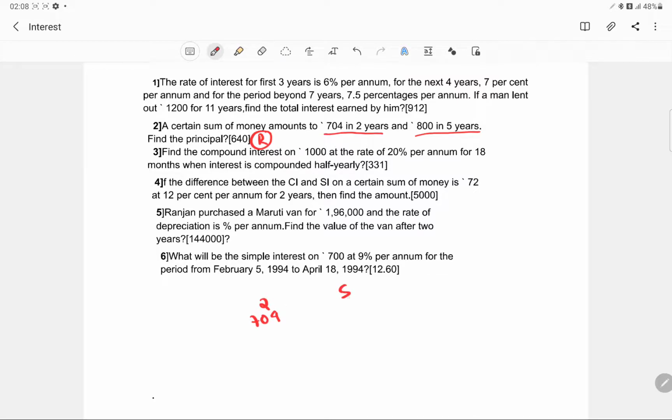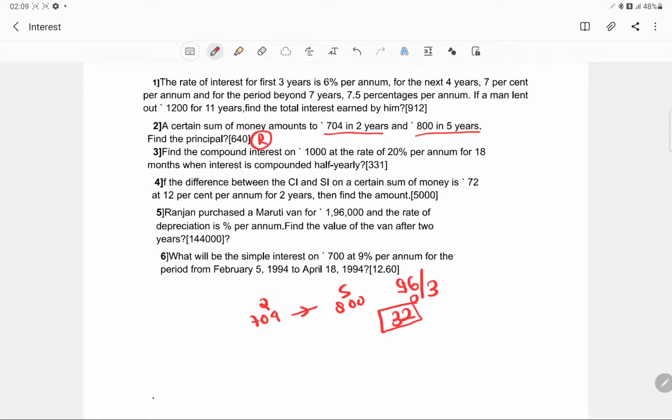After 5 years the amount was 800. So there was the addition of the interest itself that changed the 705 to 800. So what was the interest? That was 95. For how much time? 3 years. So this was 32.